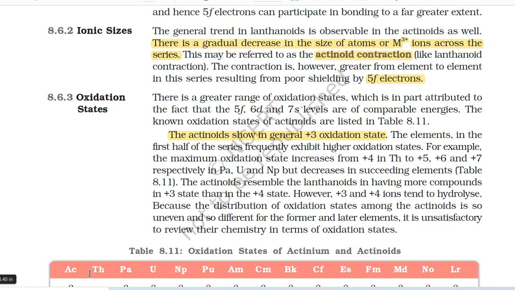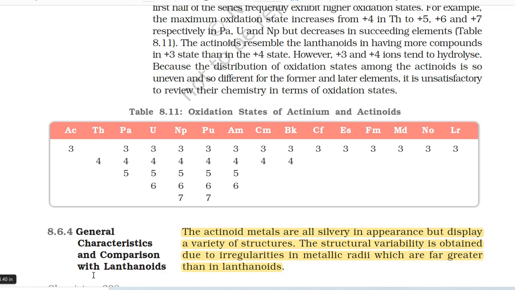The actinoids resemble the lanthanoids in having more compounds in the +3 state than in the +4 state. However, +3 and +4 ions tend to hydrolyze. Because the distribution of oxidation states among the actinoids is so uneven and so different for the former and later elements, it is unsatisfactory to review their chemistry in terms of oxidation state. Table 8.11 Oxidation states of actinium and actinoids.